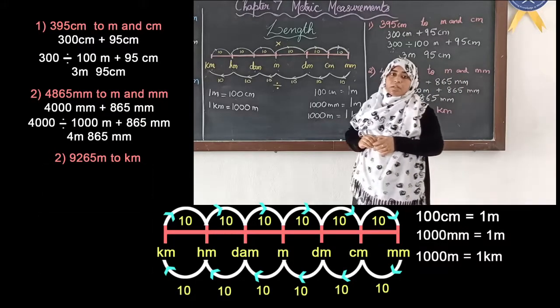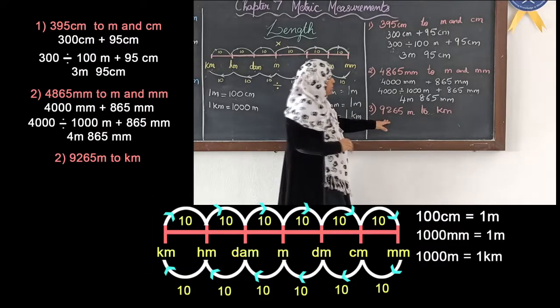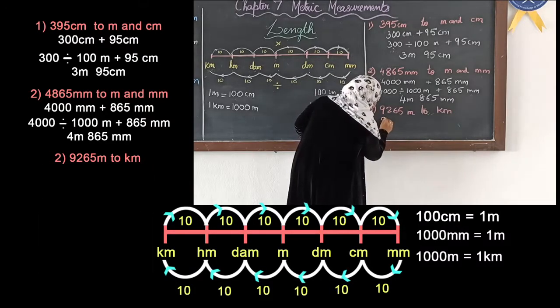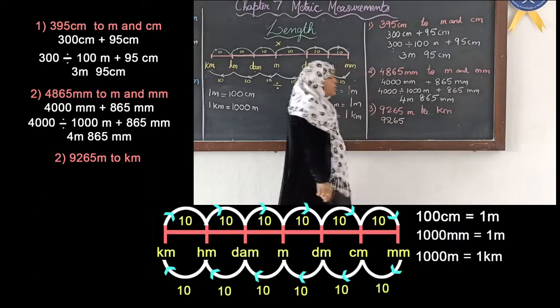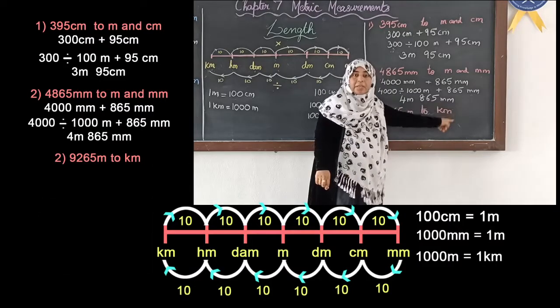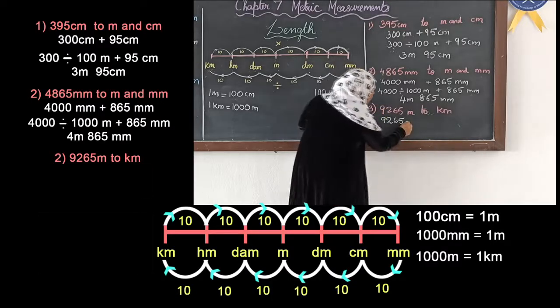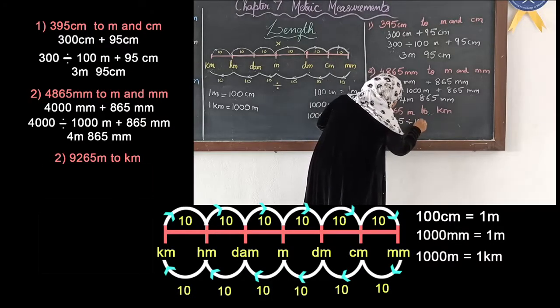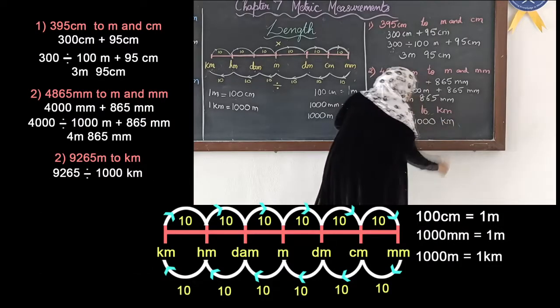Now we will convert meters to kilometers. Okay, so we will divide 9265. Here we are not breaking the number because we just have to convert it to kilometers. Okay, only to 1 unit. Fine. So we will divide it with 1000. And once we divide it, it will change to kilometers.